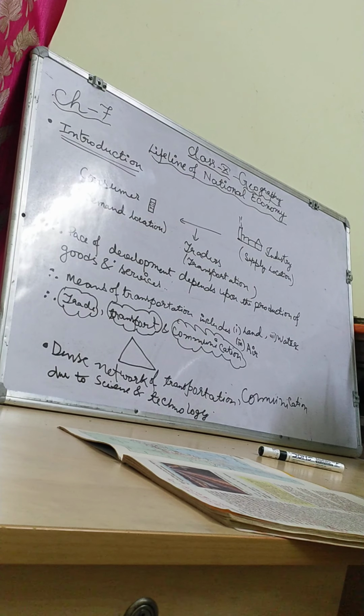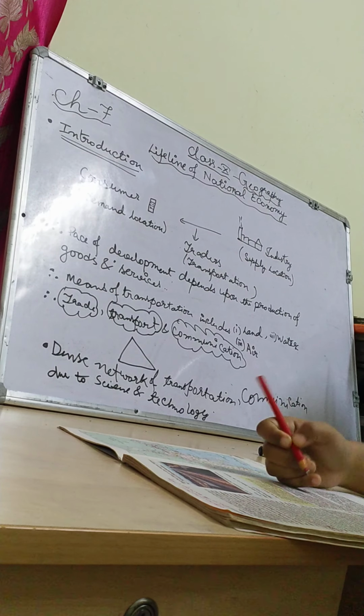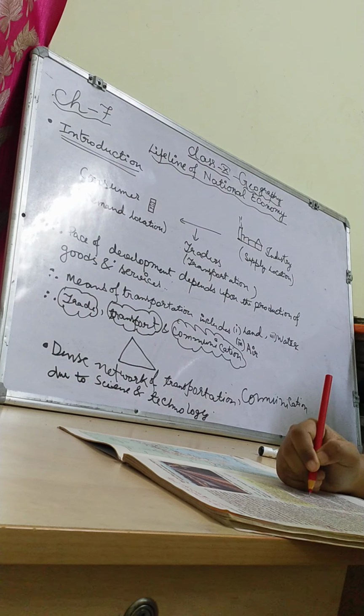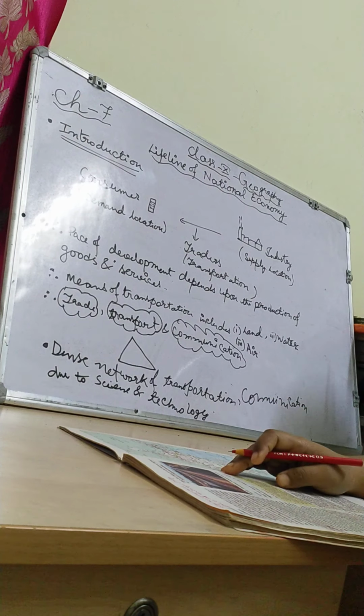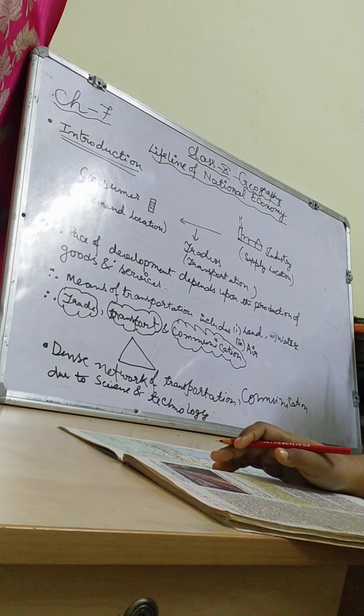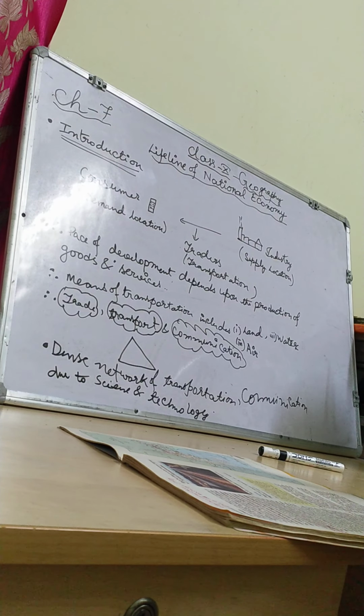After national highways, I will come to state highways. The roads linking a state capital with different district headquarters are known as state highways. These roads are constructed and maintained by the State Public Works Department in the states and union territories. The state PWD maintains and takes care of them. Suppose in Odisha, children, you have seen if you go from Keonjhar to Bhubaneswar, whatever work has been done there is definitely done by PWD.